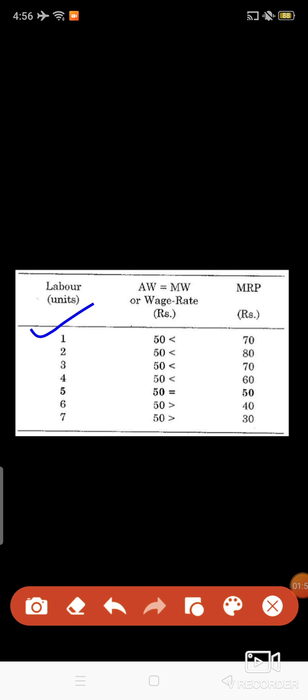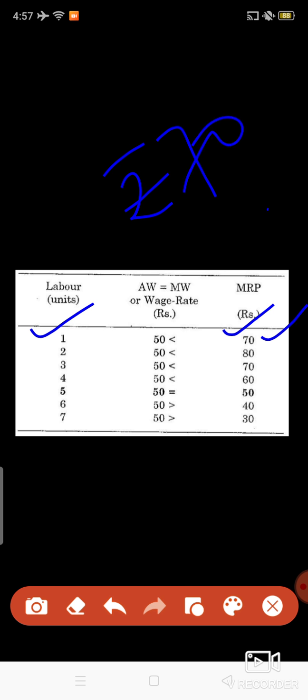So for the first labor, the marginal revenue product is 70. Marginal revenue product means that one labor can produce such an amount of output that gives rupees 70. So it is more than 50, and it is profitable for the firm. As it hires a second labor, the extra revenue is 80, again higher than the 50 wage rate.